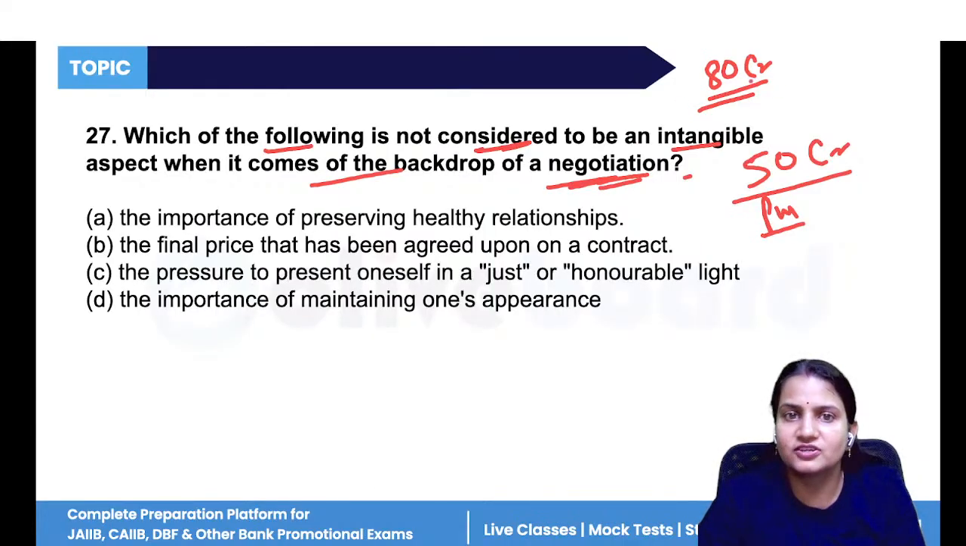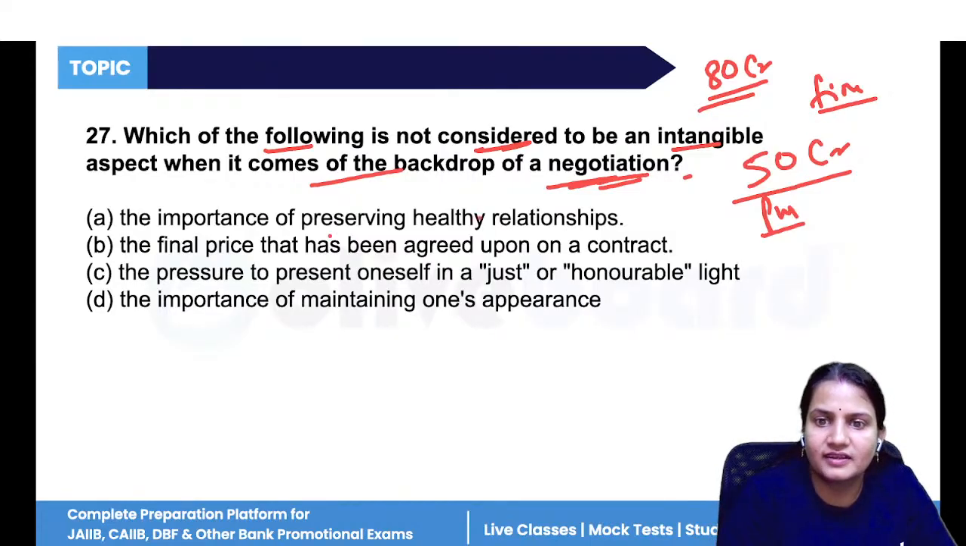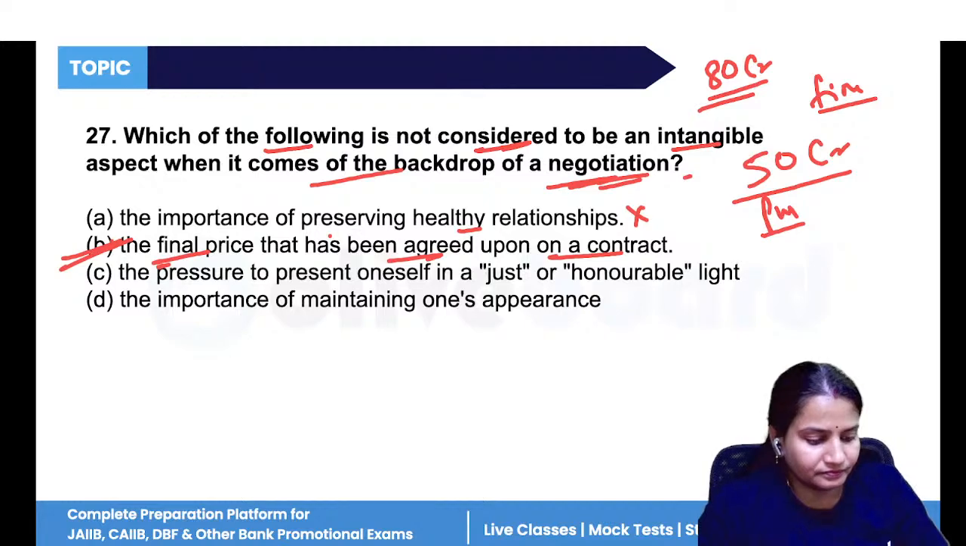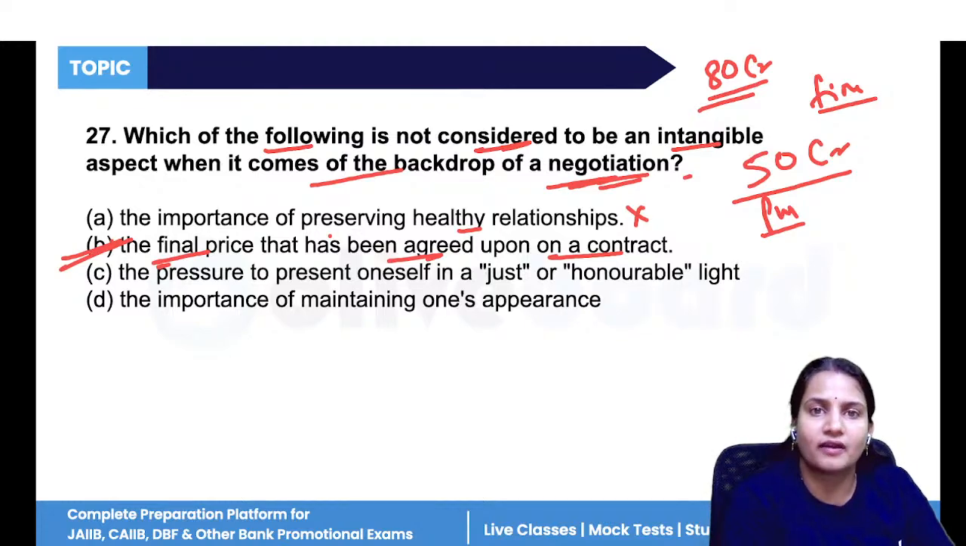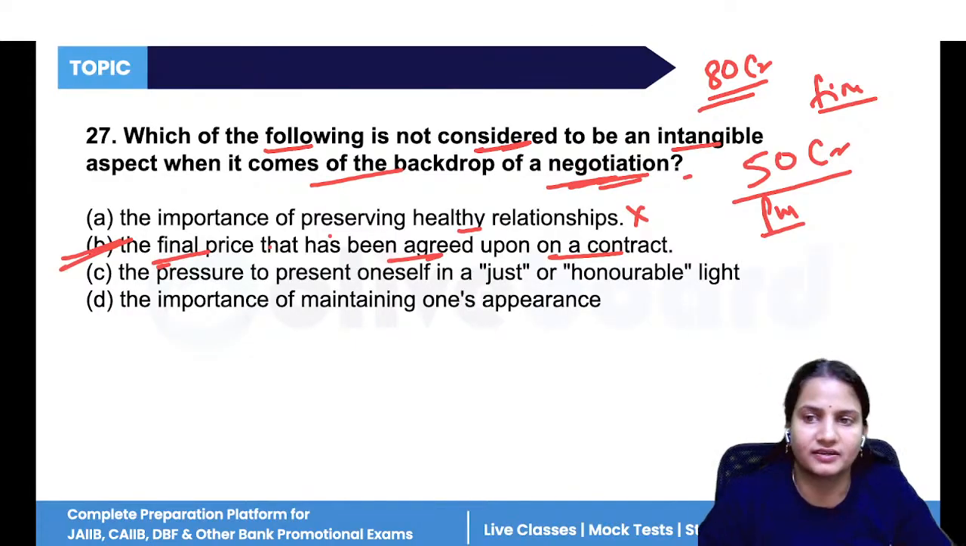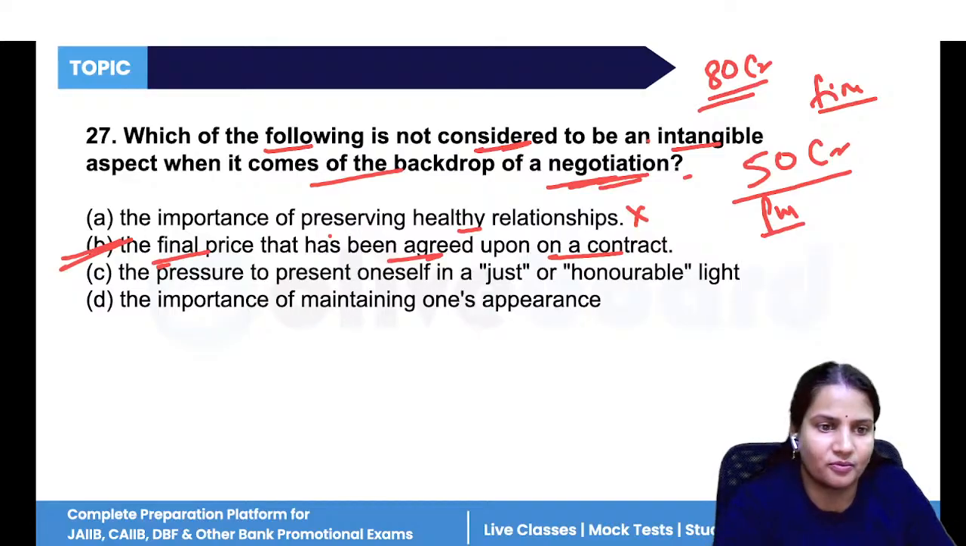Well, the negotiation will only take place at the final price that is agreed in that contract. So preserving a healthy relationship is not what negotiation is done for. Negotiation is done at the final price that has been agreed upon in a contract. Because ultimately, if the contractual agreement is done, then only the negotiation will take place on that final price. So option B is the correct answer.